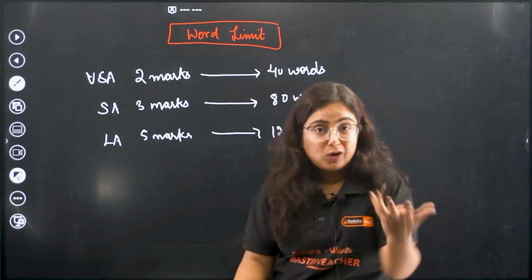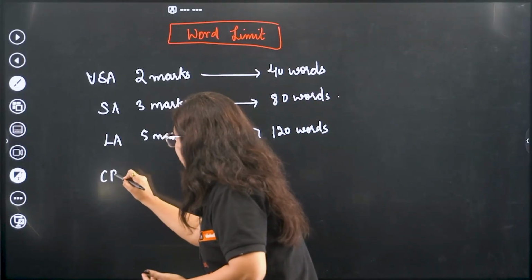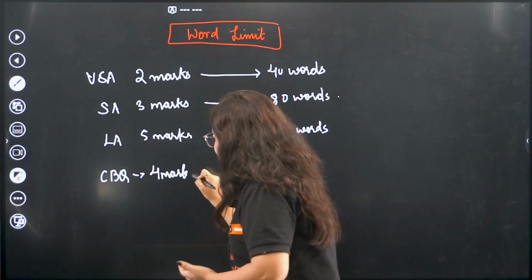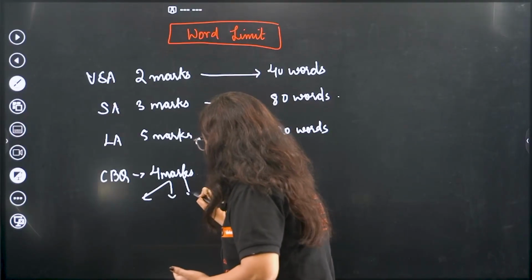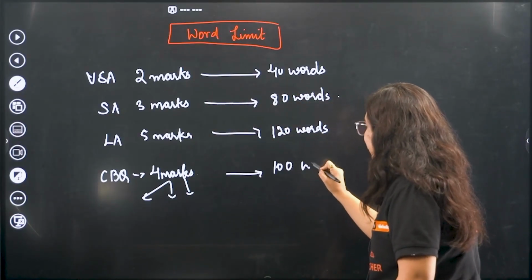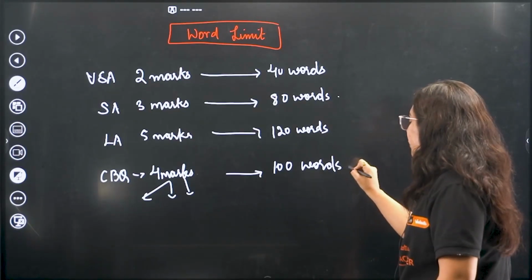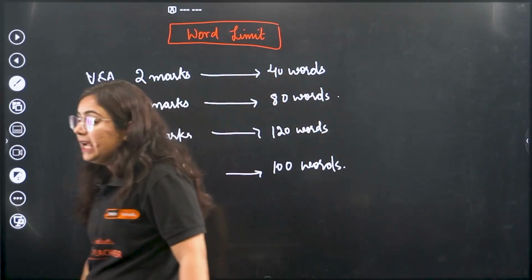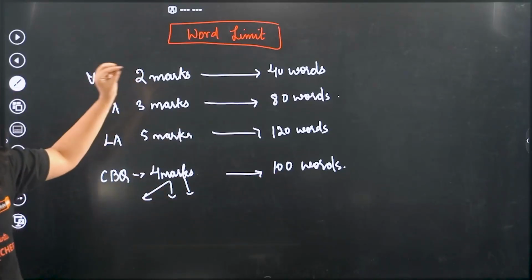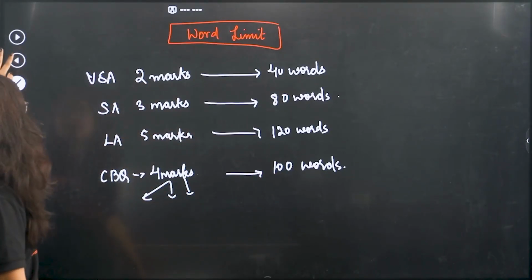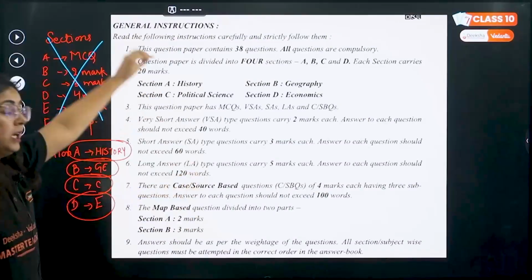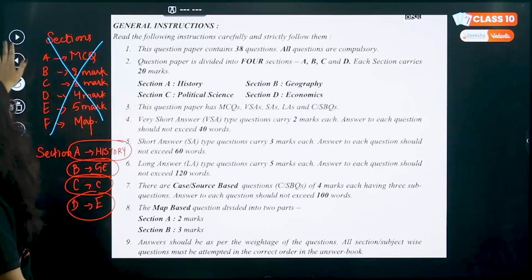We have one more type of question, that is CBQ, case based questions, and they are for 4 marks. In that 4 marks, they divide it into 3 questions. However, it is said that you should not exceed 100 words in each of the questions or all the questions in the case based question. This is what your paper pattern says. So this is going to be the first page of your question paper, telling you how your question paper is going to look.